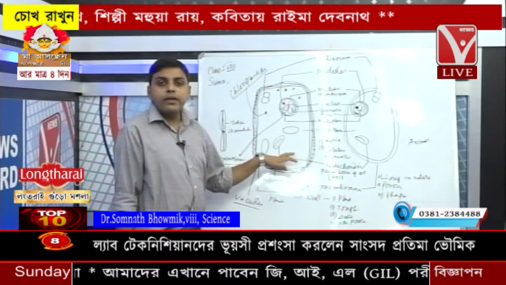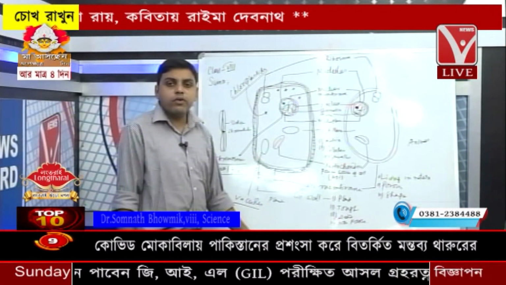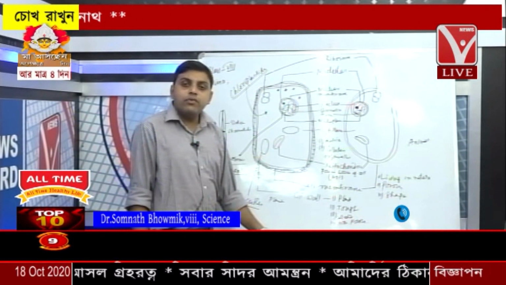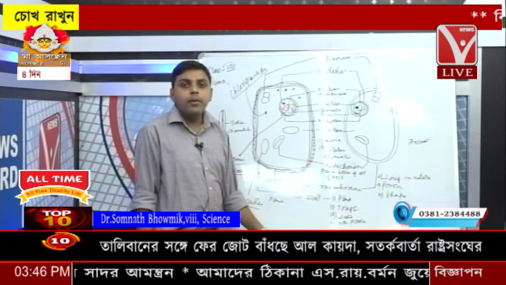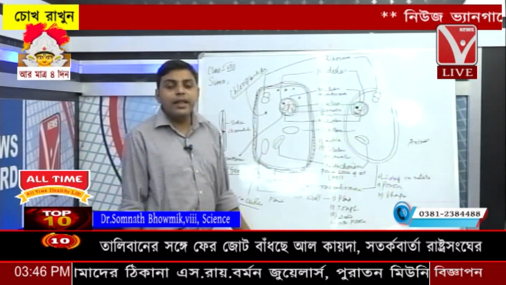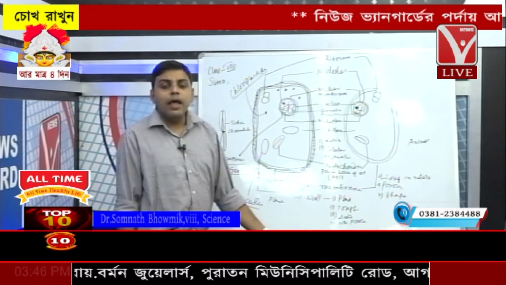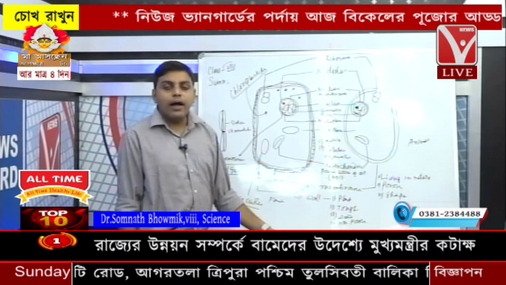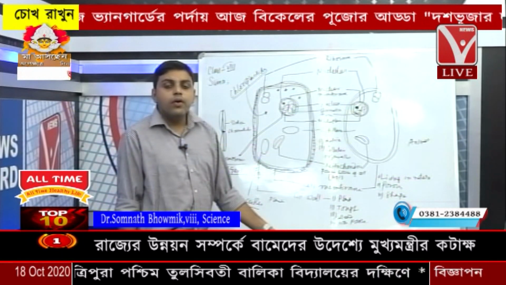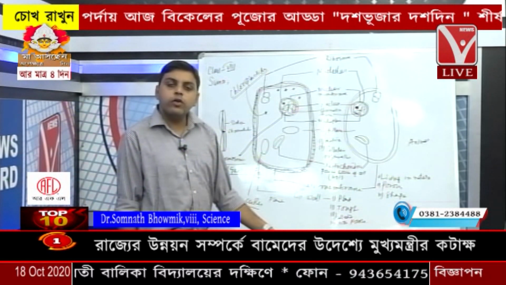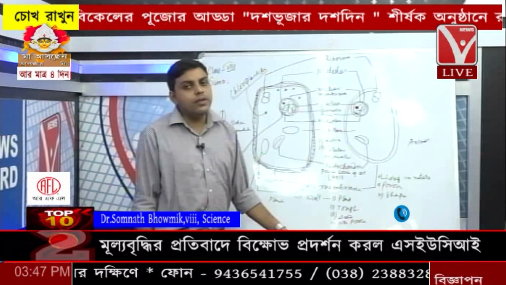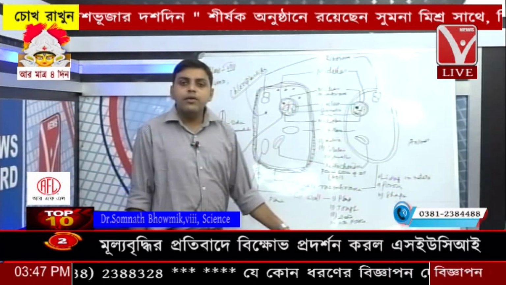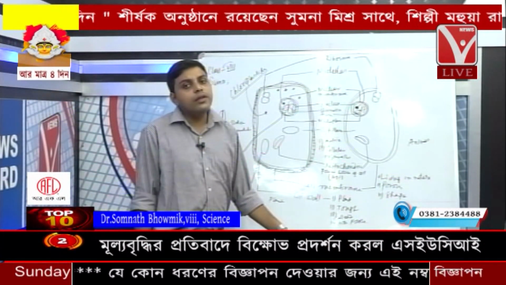One of the most important organelles of the cell, or you can say the most important organelle of the cell, is the nucleus. The nucleus is also more or less spherical in structure. The nucleus is also bounded by a very thin, delicate membrane like that of the cell membrane, and this membrane is called the nuclear membrane. The nuclear membrane is also highly thin and porous in nature. Within the nuclear membrane there is the nucleoplasm. The nucleoplasm is similarly the matrix of the nucleus. At one part of the nucleus there is a small cellular structure called the nucleolus.